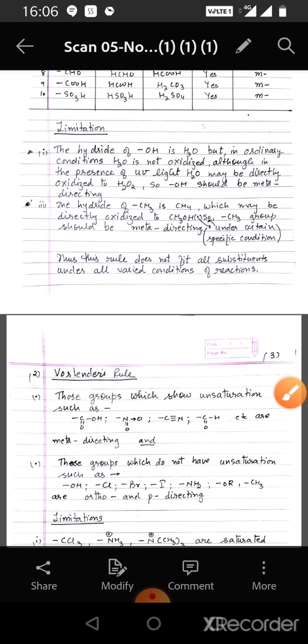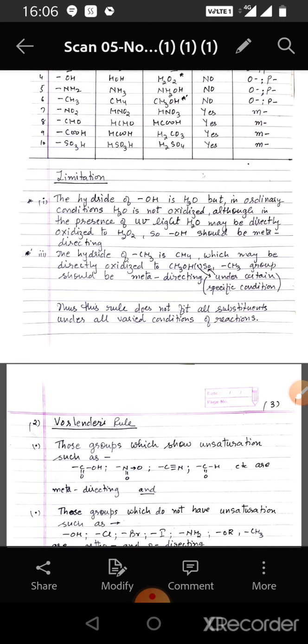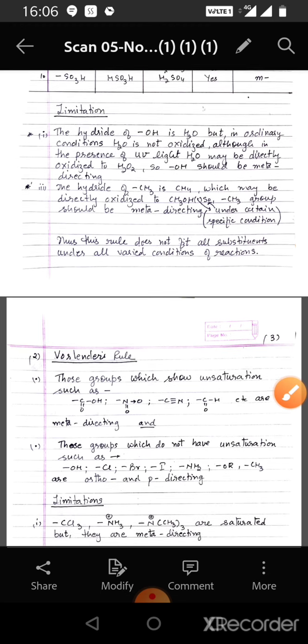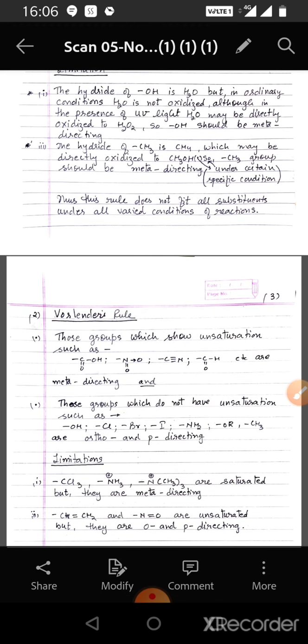Now we consider the limitations. It is seen that the hydride of OH is H2O, but in ordinary conditions H2O is not oxidized, although in the presence of UV light H2O may be directly oxidized to H2O2. So OH should be meta-directing at least in those cases. Now if we consider the hydride of CH3, it is CH4 and it may be directly oxidized to CH3OH under certain specific conditions. So the CH3 group should also be meta-directing under those conditions, but it is always ortho and para-directing. Thus we see this rule does not fit all the substituents under all the varied conditions of reactions.